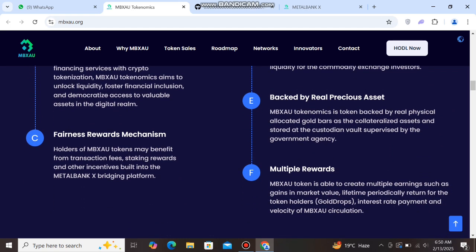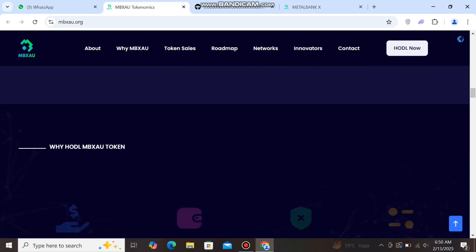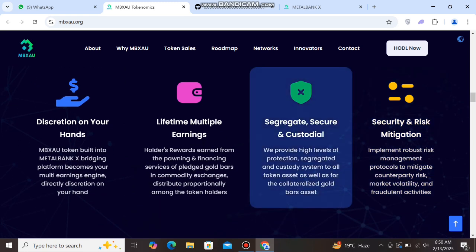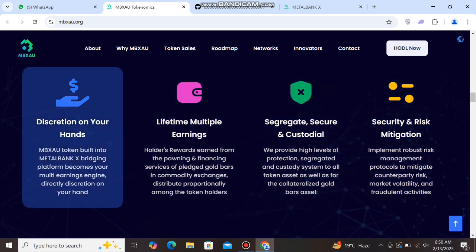Next you can see F multiple rewards. MBXAU token is able to create multiple earnings such as gain in market value or lifetime periodic returns for the token holder. You can check here. And next you can see this Y hold MBXAU token. Discretion in your hands. MBXAU token built into Metal Bank X bridging platform becomes your multi-earning engine. You can check it out.